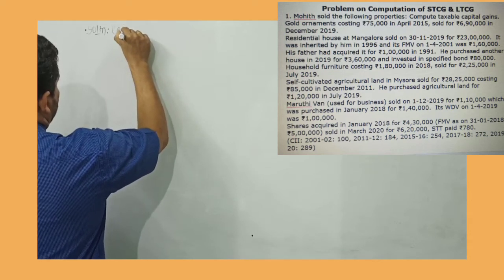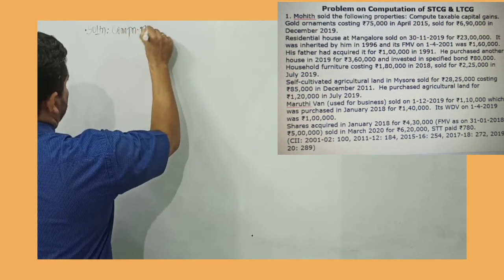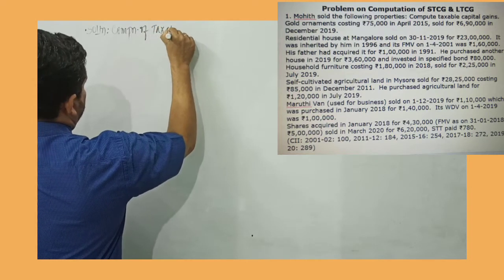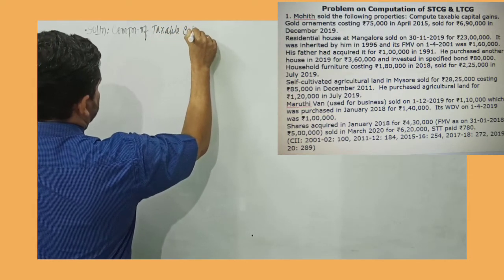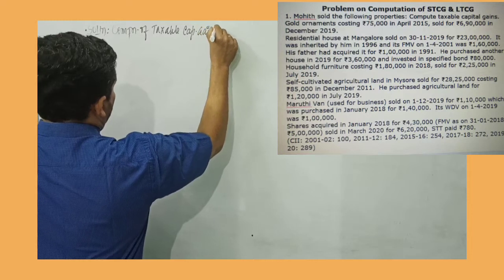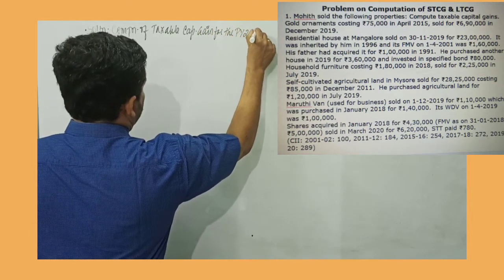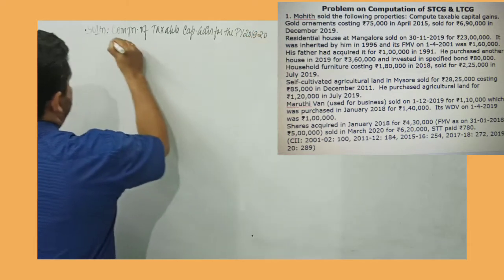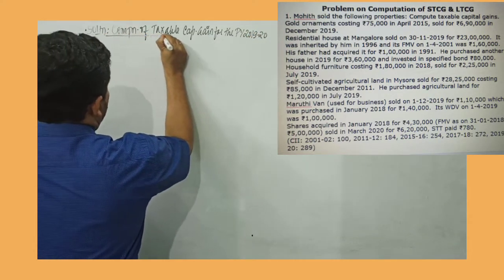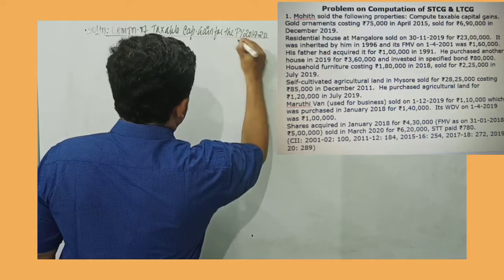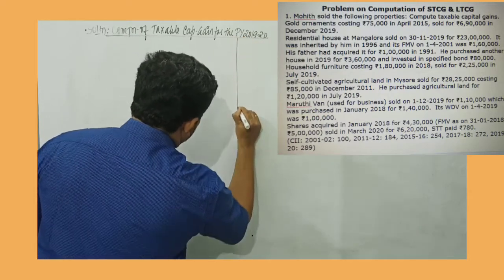So I record over here computation of taxable capital gain for the previous year 2019-20. I'll prepare 4 amount columns.